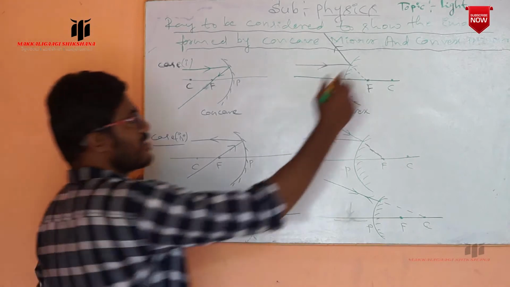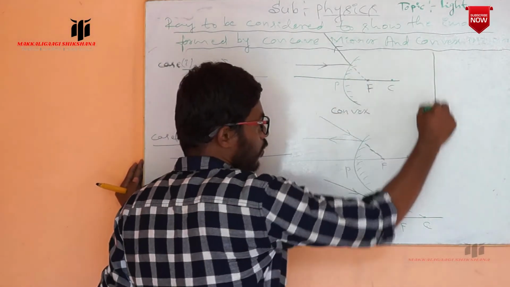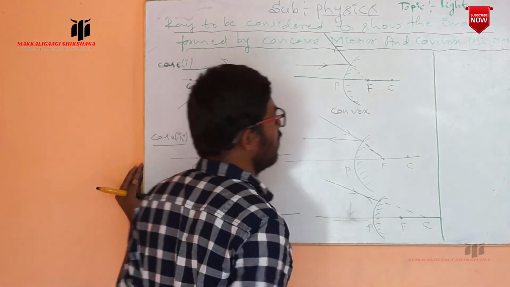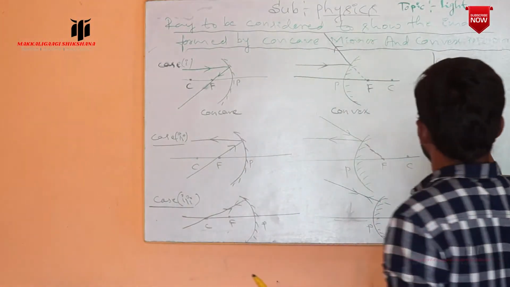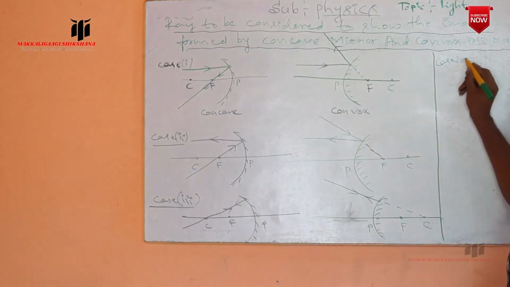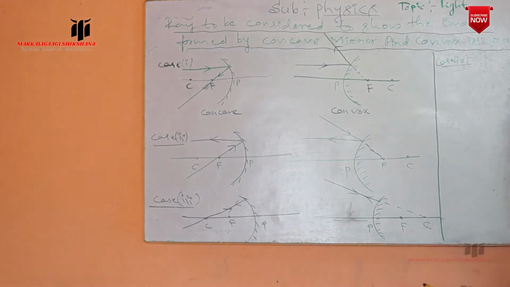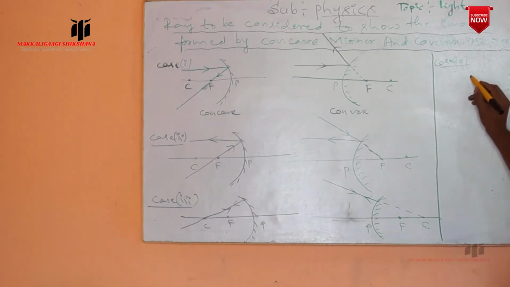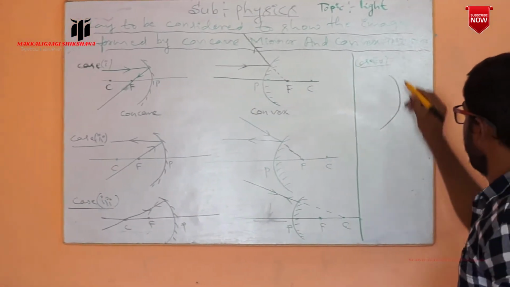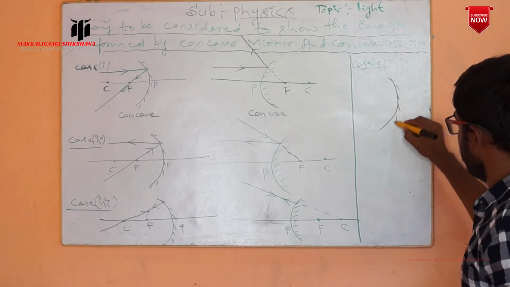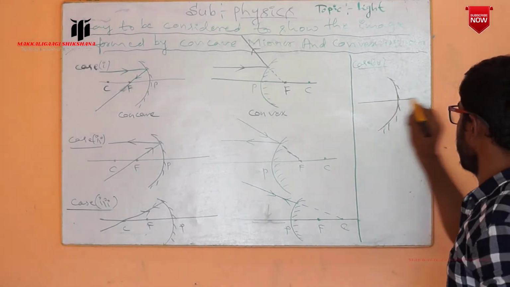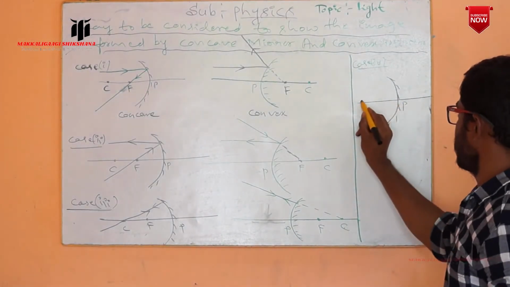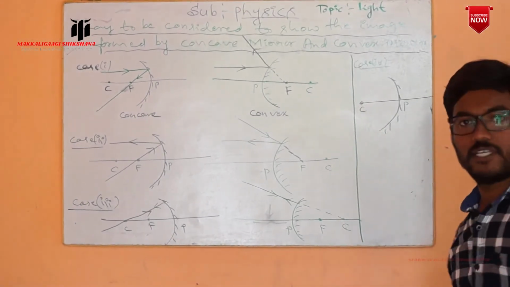Another last case, for both concave and convex mirrors: case 4. In the case of a concave mirror, the outer surface is silvered, and the line passes through the pole, and this is the center of curvature.